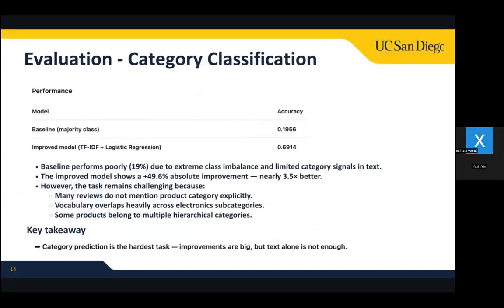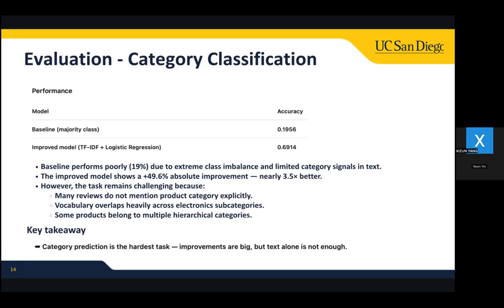And lastly, category classification is the most difficult task due to the extreme class imbalance and the overlapping vocabulary across the electronics subcategories. The baseline achieved only 0.1956 accuracy, and our improved model increased accuracy to 0.69, a dramatic improvement, more than 3.5 times better than the baseline.